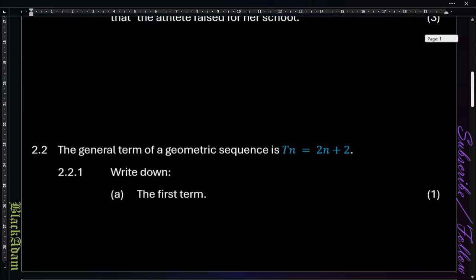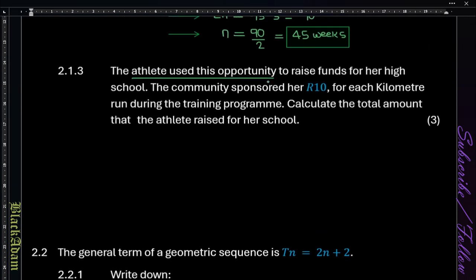The next question: the athlete used the opportunity to raise money as community sponsoring 10 rand. You have to calculate the total amount that the athlete raised for her school. So the sum of n terms is n over 2 multiplied by 2a plus n minus 1 multiplied by d.